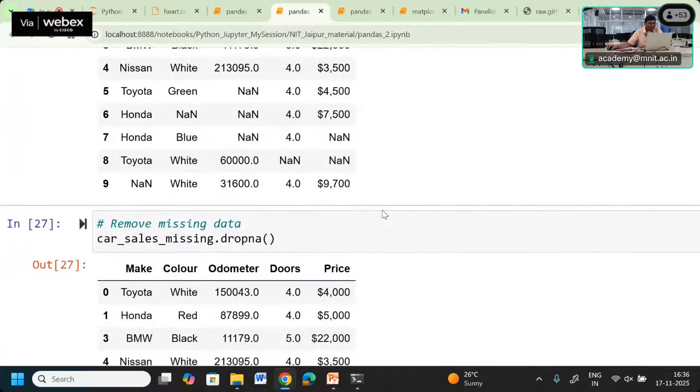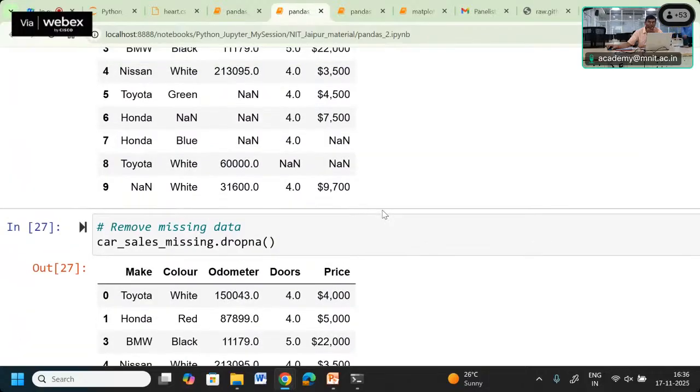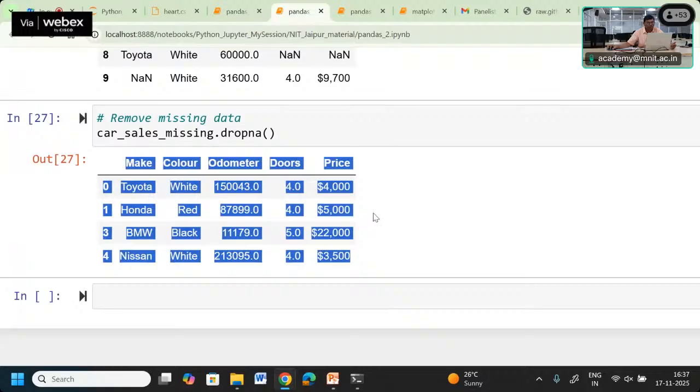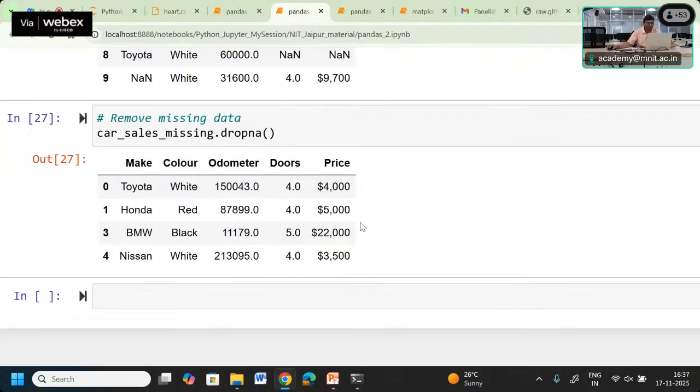So automatically during the import, pandas takes care that these missing values are marked as NaN inside its data frame. And you can observe here these missing values have been dropped. Now we have this preprocessed data. Now this data we can use for any purpose.